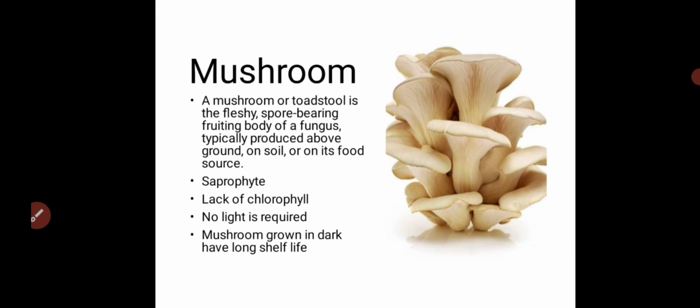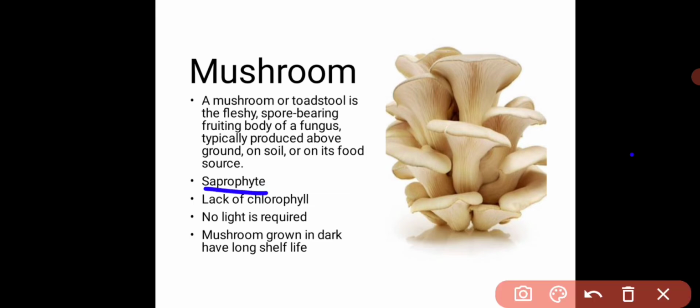The food source may be something like horse dung or rice straw. The source should be rich in organic matter. So they are saprophytes. Saprophyte means they feed on dead and decaying matter. Okay, they don't have chlorophyll. So as it is a saprophyte, it is dependent upon dead and decaying matter. They lack chlorophyll,